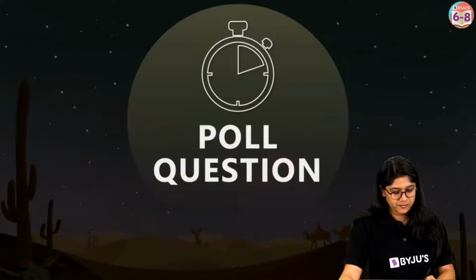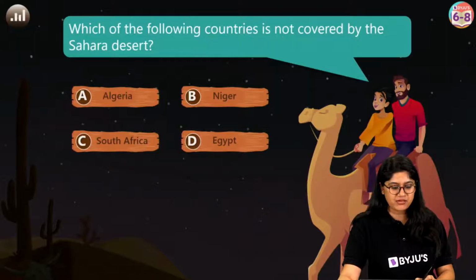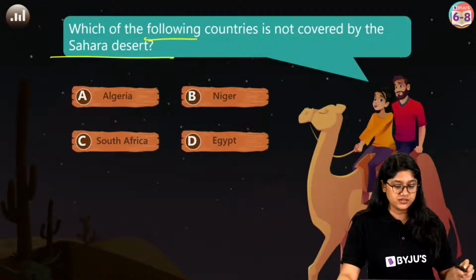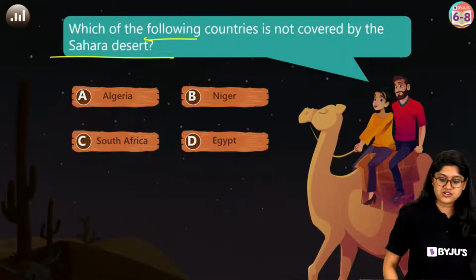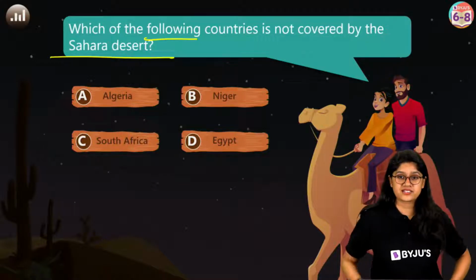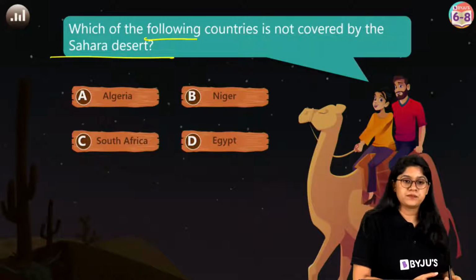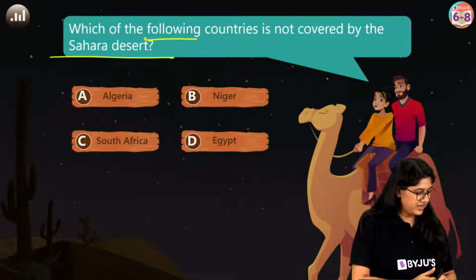Very good everyone. Okay, poll question time everyone. Which of the following countries is not covered by the Sahara Desert? It's a very easy question. We have Algeria, Niger, South Africa and Egypt.